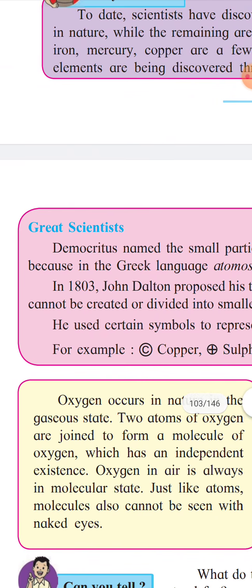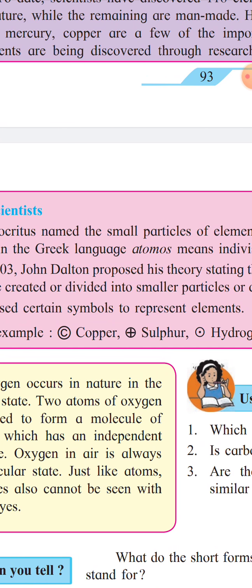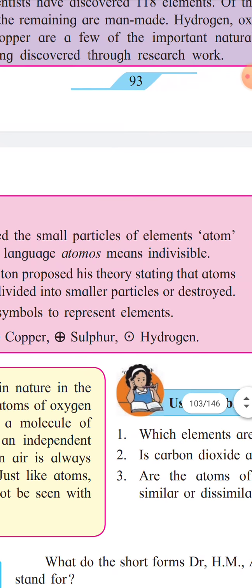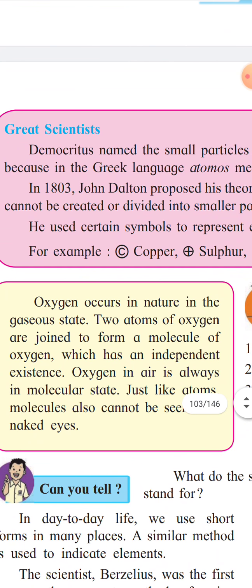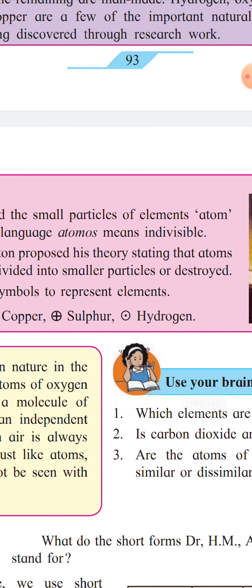He used certain symbols to represent the elements. For example, a circle with a C for copper, a circle with a plus sign for sulfur, a circle with a dot for hydrogen. In this way, the great scientist John Dalton proposed the theory of atoms, that atoms cannot be created, divided into smaller particles, or destroyed.